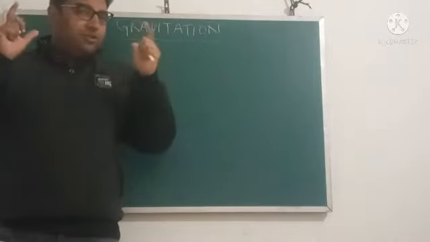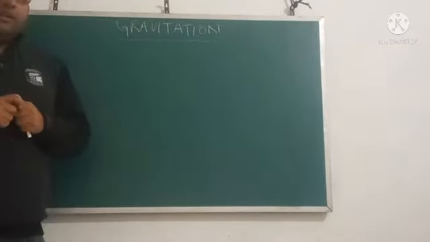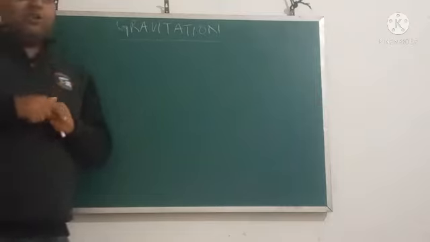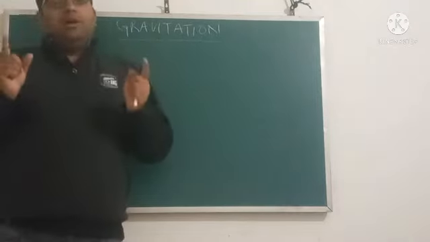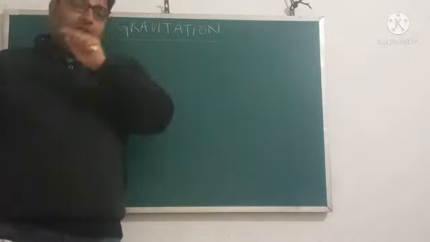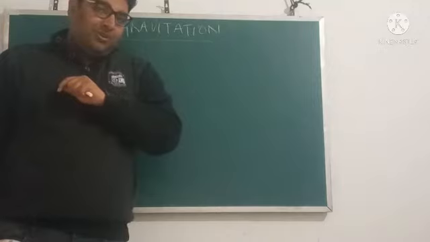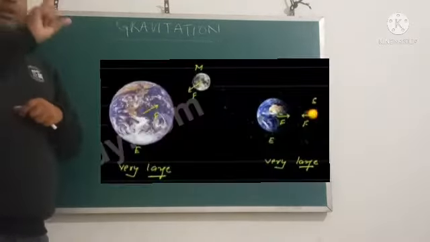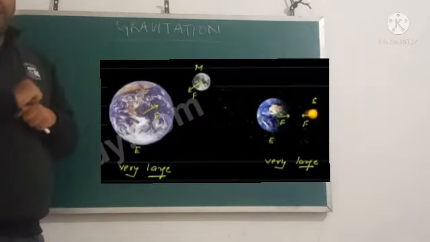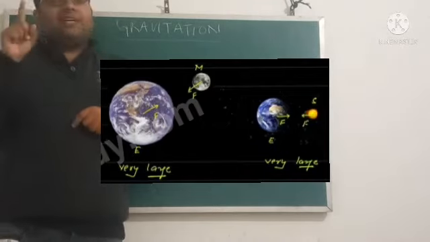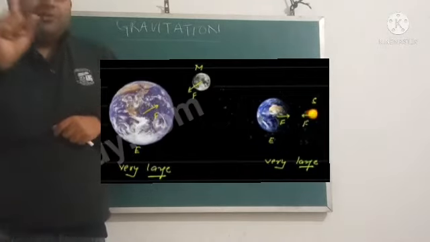There were many questions in his mind, and when he went deep into the topic, he found a word called gravitation. Isaac Newton also observed that the moon revolves around the earth, and similarly he observed that the earth revolves around the sun.